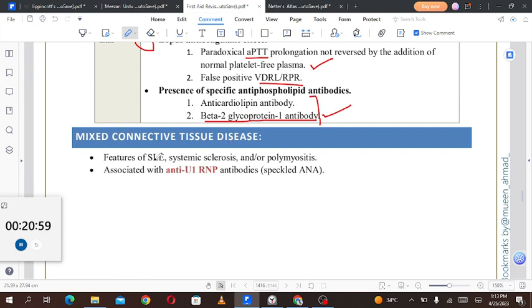Mixed connective tissue disease has features of systemic lupus erythematosus, systemic sclerosis, and polymyositis. It is associated with anti-U1 ribonucleoprotein antibodies and speckled anti-nuclear antibodies. Anti-U1 ribonucleoprotein, we will soon cover the immunology section, and there is a page on which all the antibodies are mentioned, so don't worry about them. But remember that in mixed connective tissue disease, we have anti-U1 ribonucleoprotein antibodies or speckled anti-nuclear antibodies.